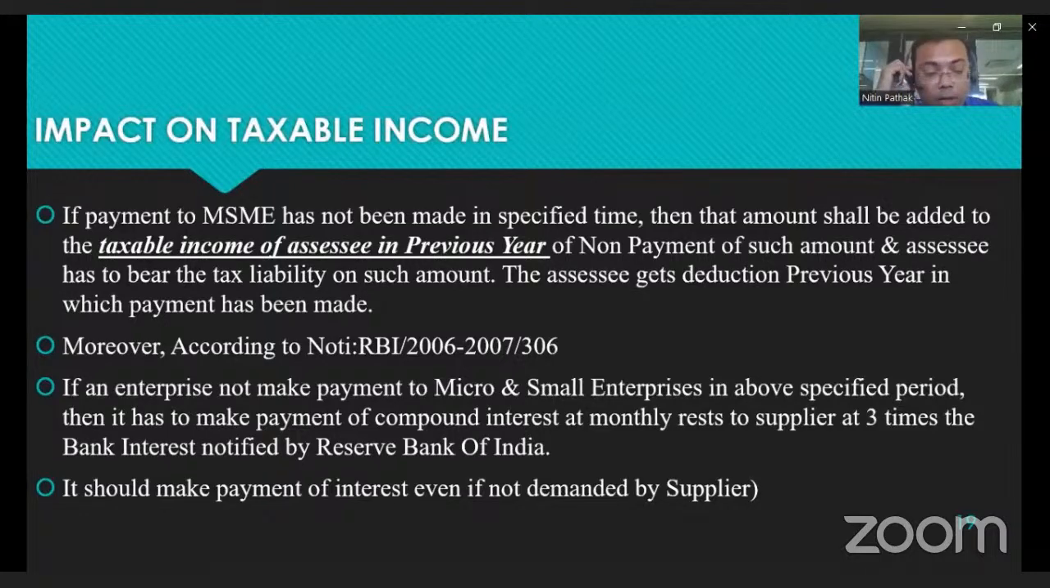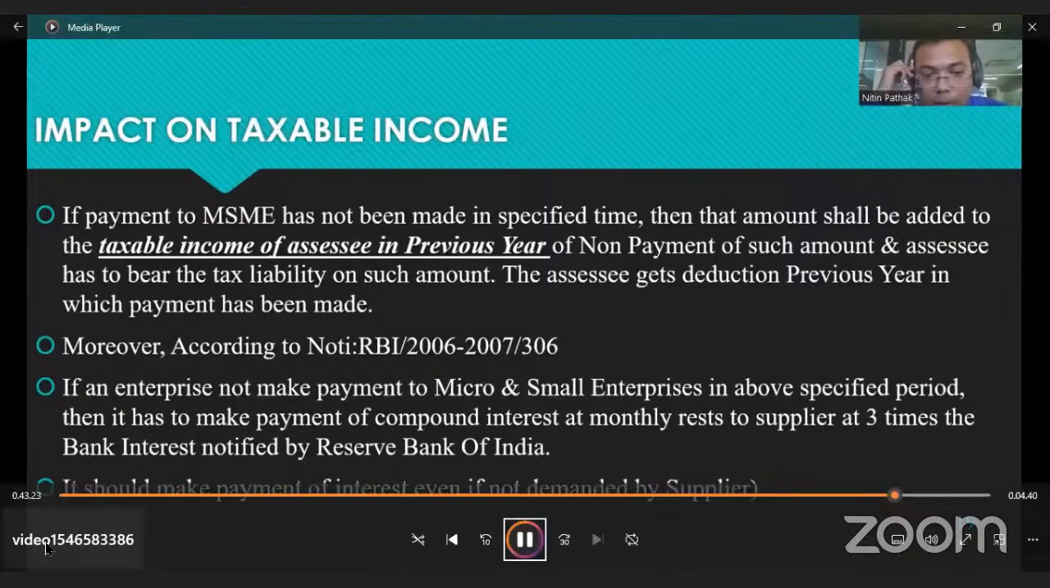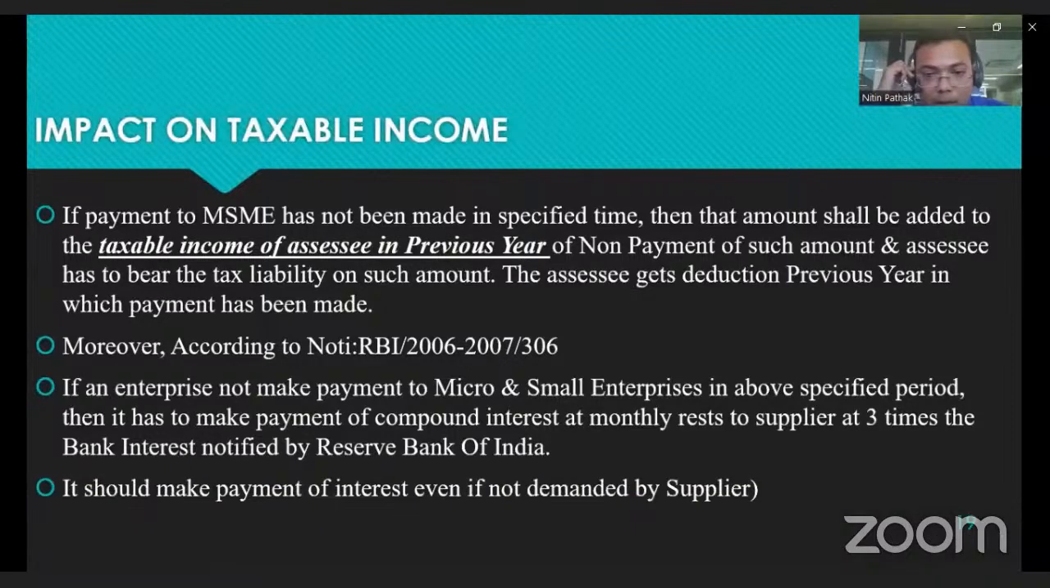One more rider here. According to RBI notification number 2006-7, if the enterprise does not make the payment to the micro and small enterprise in the above specified period, then it must make payment of compound interest at monthly rest to the supplier at 3 times the bank interest rate notified by RBI, and it should be disallowed under section 37.